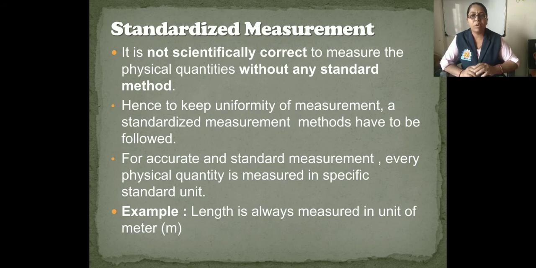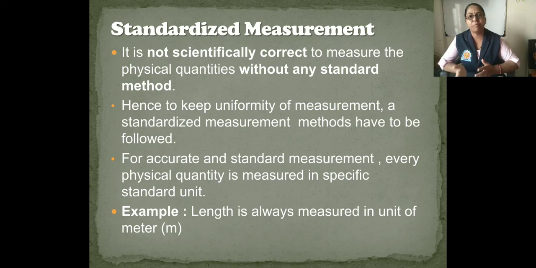But nowadays there is a need for standardized measurement. Hence, to keep uniformity of measurement, standardized measurement methods have to be followed. For accurate and standard measurement, every physical quantity is measured in a specific standard unit. We know that every physical quantity has a unit.